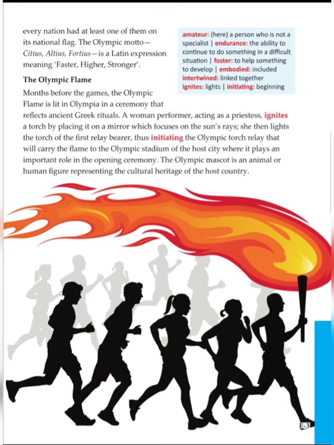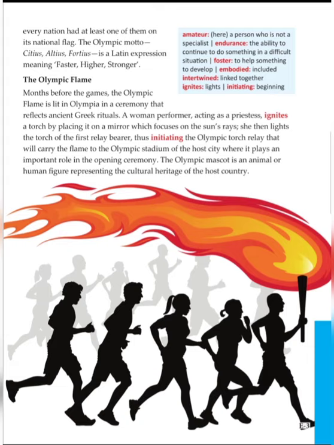Now let's learn about how the Olympic flame is lit. The Olympic flame is lit in Olympia in a ceremony that reflects ancient Greek rituals. At that time a woman performer, acting as a priestess, ignites a torch by placing it on a mirror which focuses the sun's rays. She then lights the torch of the first relay bearer.